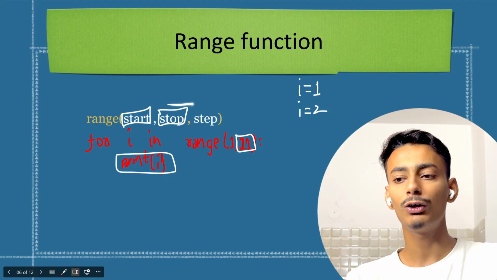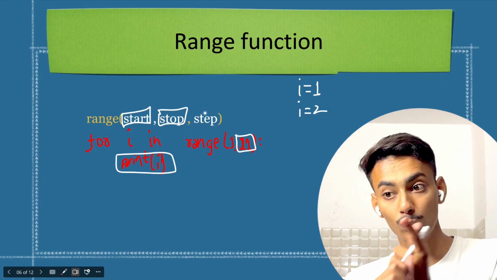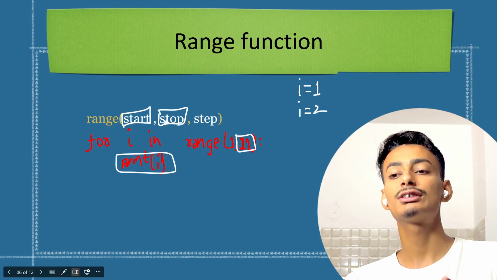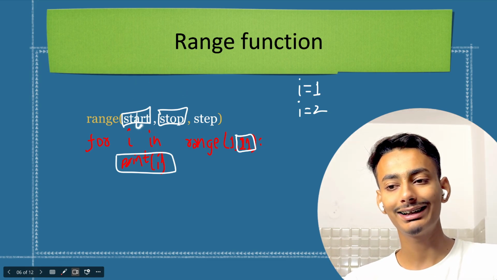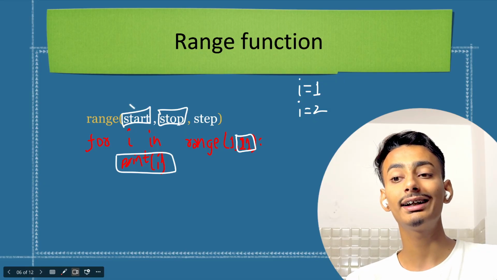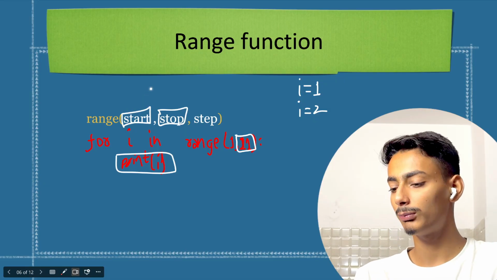If I don't write step size, it is automatically set to 1. Stop I have to write. It is optional to write the starting index also. If I don't write the starting point, then it takes the start as 0. So that was all about the range function.